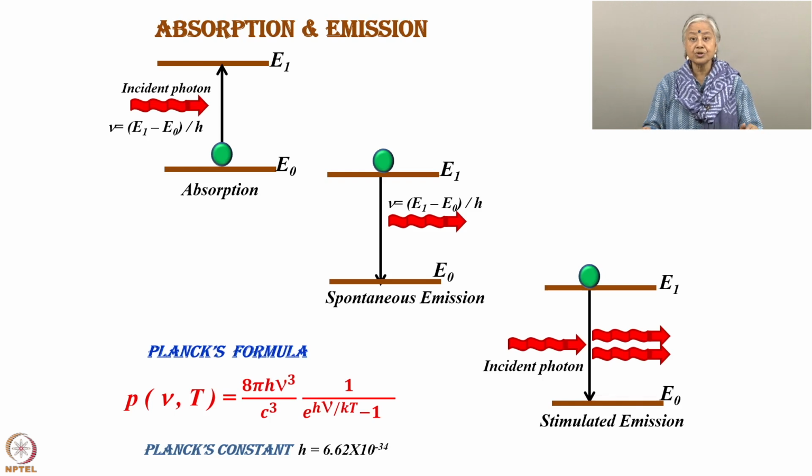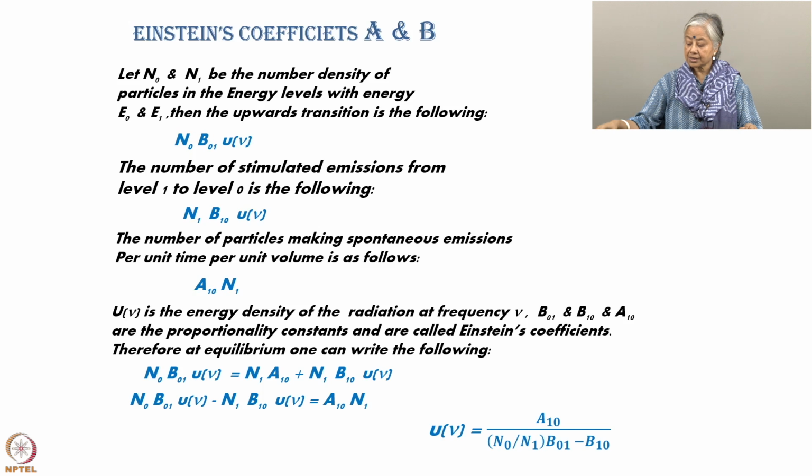We are looking for stimulated emission, so that all the photons that come out, or all the trains of light that come out, are all coherent, monochromatic, and have all the properties of the incident photon. Okay. So, let me go further here. Here I want to introduce Einstein's coefficients A and B. These are very, very important coefficients. Let me go through some bit of the mathematics to know exactly where Einstein's coefficients fit in this case.